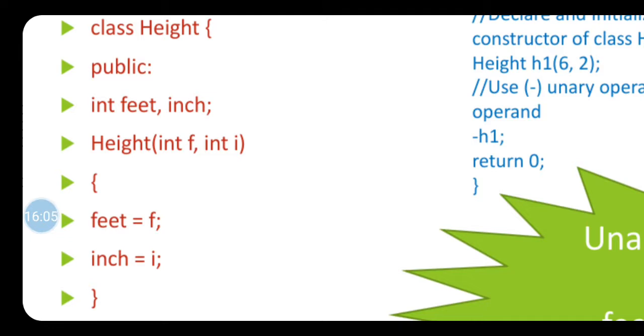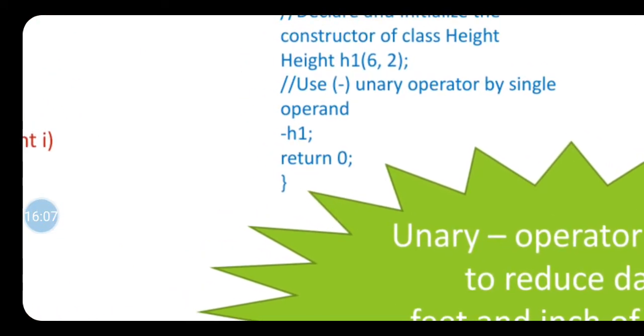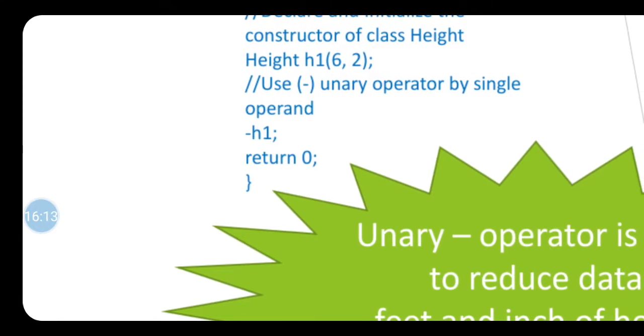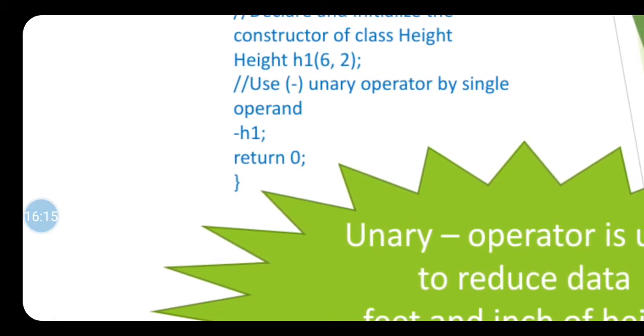Okay, now my important statement is minus h1, correct? I am calling this minus operator. So what will happen with minus h1?